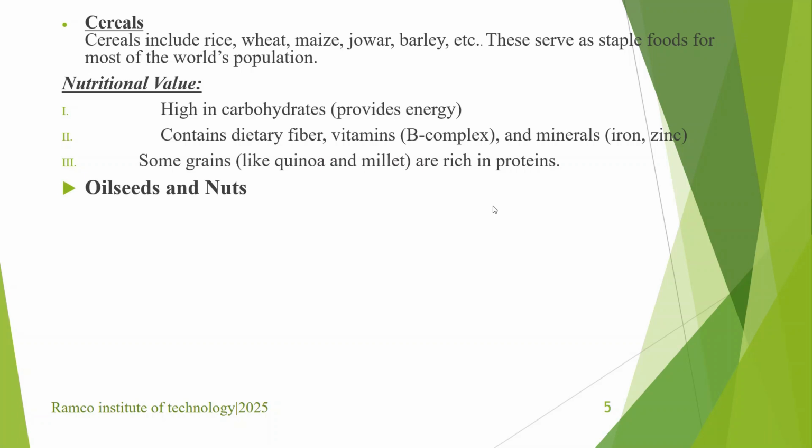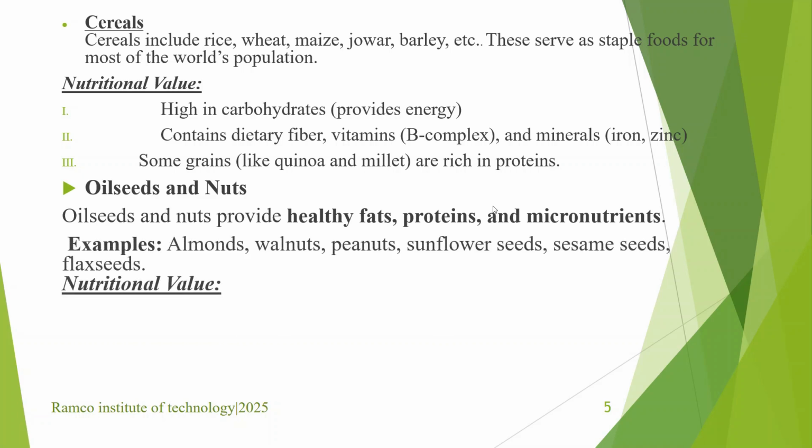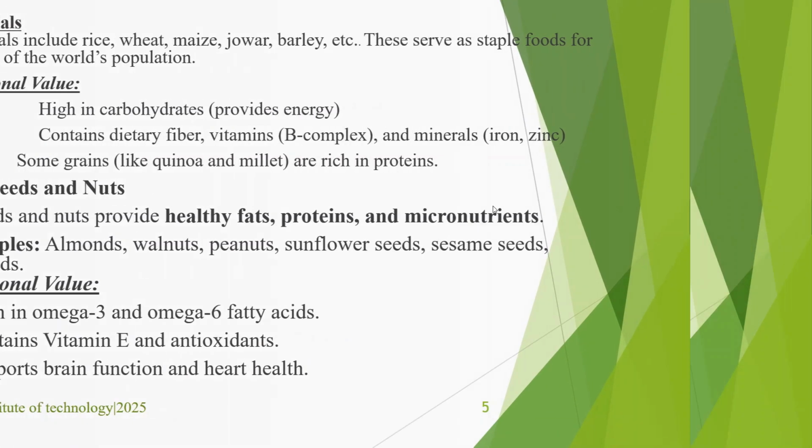Then oil seeds and nuts. Oil seeds and nuts provide healthy fats, proteins, and micronutrients. Almond, walnut, peanuts, sunflower seeds, sesame seeds, and flax seeds are examples of this. Nutritional value: they are high in omega 3 and omega 6 fatty acids, and contain vitamin E and antioxidants, supporting brain function and heart health.